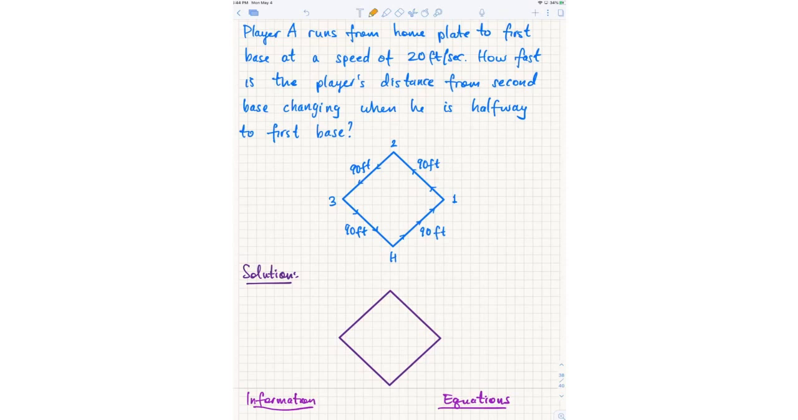How do we approach these problems, right? We go sentence by sentence. The first sentence says player A runs from home plate to first base, so he is running along this line here from home plate to first base. And it tells us that his run speed is 20 feet per second. So you need to think about what is changing at a rate of 20 feet per second. This is a rate of change, so something in this problem is changing at 20 feet per second.